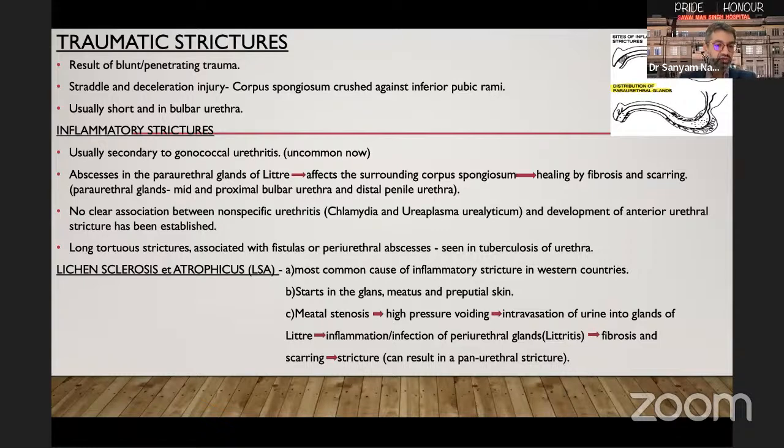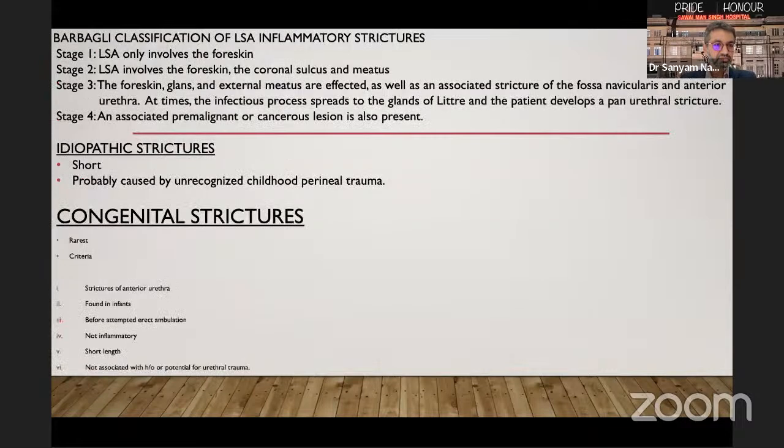A word on lichen sclerosus. It is currently the most common cause of inflammatory strictures in Western countries. The disease process usually starts in the glans, meatus, and preputial skin. First, there is a meatal stenosis, which results in high pressure voiding. Then there's intravasation of urine into the glands of Littre, resulting in inflammation or litritis, further leading to fibrosis and scarring and formation of a stricture. These strictures can also go on to become a panurethral stricture.